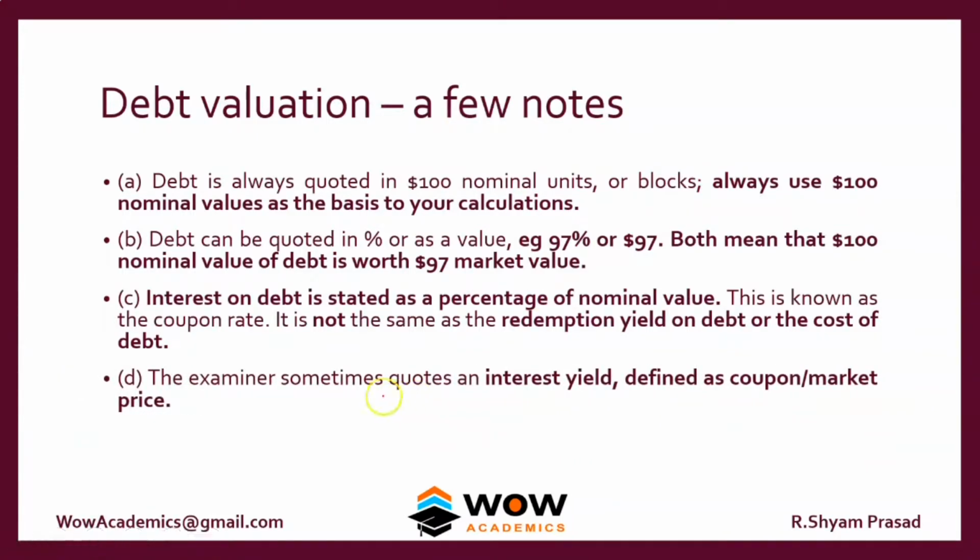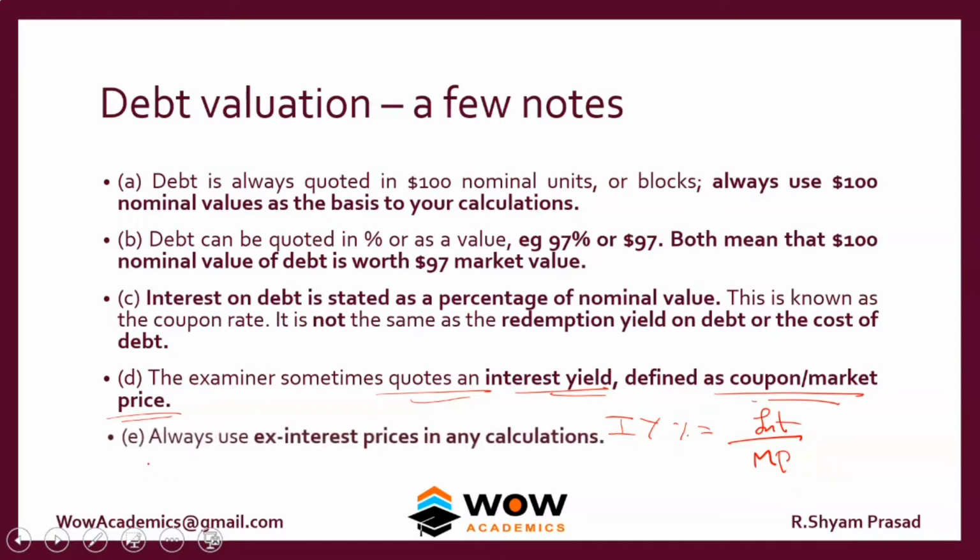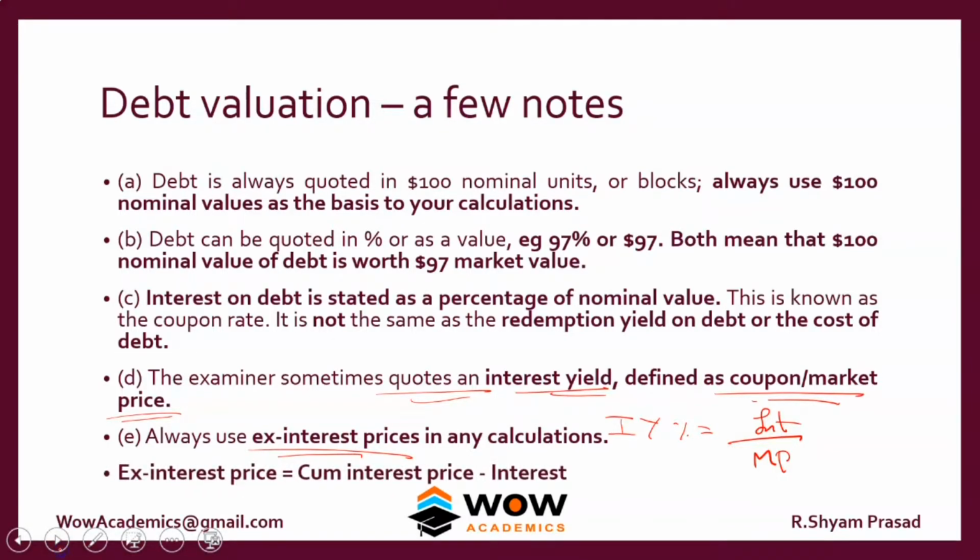The examiner sometimes quotes an interest yield, defined as the coupon over the market price. So interest yield is nothing but another percentage. You take the coupon interest divided by the market price of the bond. We should also use the ex interest price rather than the cum interest price. So what is the ex interest price? Ex interest price is the cum interest price minus the interest. That is what you should use for debt valuation.